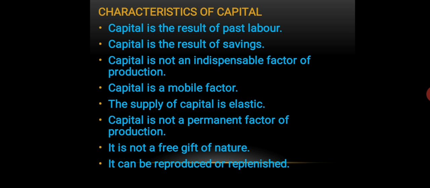Another characteristic is that it is not a free gift of nature. It is not given by nature, and it has been produced by the efforts of man. That is why it is called man-made goods. Lastly, capital can be reproduced or replenished. Capital can be reproduced means more capital can be produced. Capital is normally considered to be temporary in nature, and it gets destroyed after time.